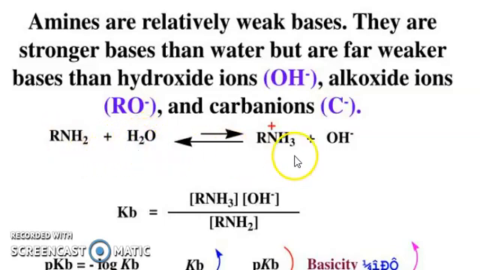RNH2 takes one proton, forming RNH3 plus. So Kb is equal to the concentration of this species times the concentration of this species, divided by the concentration of this species. So pKb is equal to minus log Kb. So if Kb is increasing, pKb is decreasing and basicity is increasing.